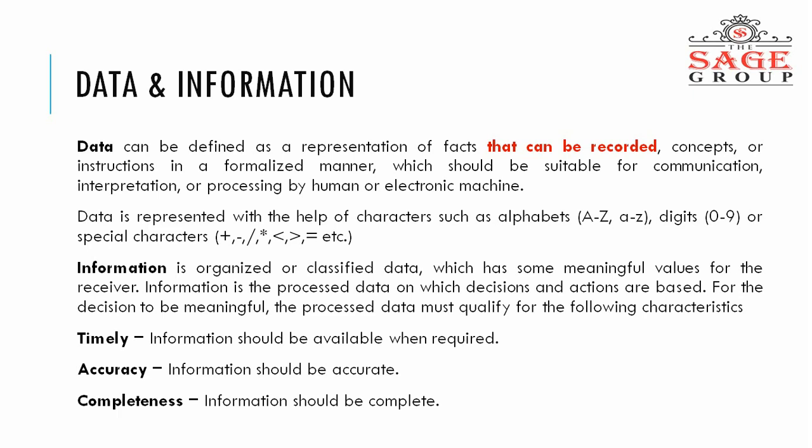Now information is organized or classified data which has some meaningful value for the receiver. Information is the processed data on which decisions and actions are based. For the decision to be meaningful, the processed data must qualify for the following characteristics: it should be timely, and it should have accuracy and completeness.